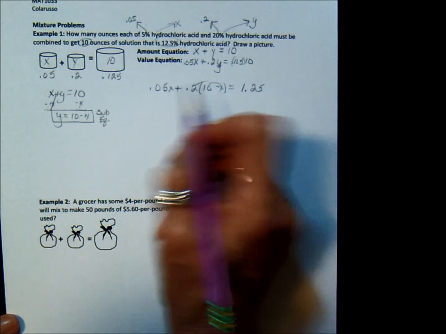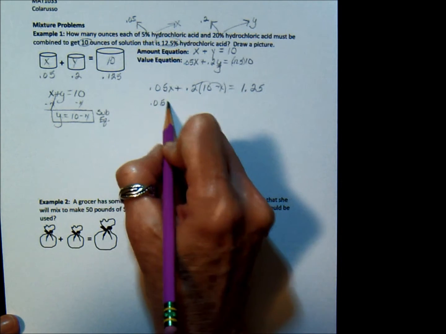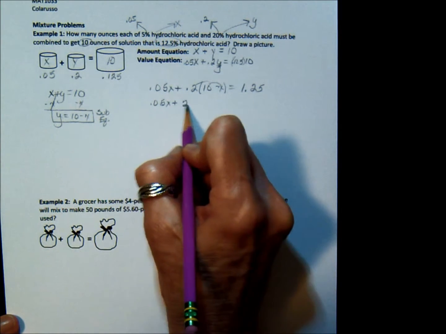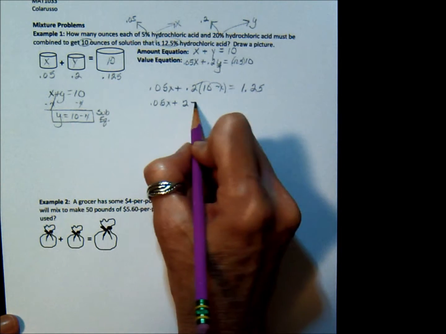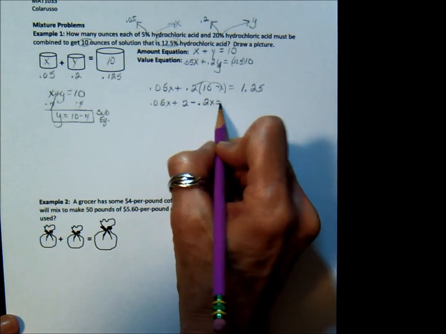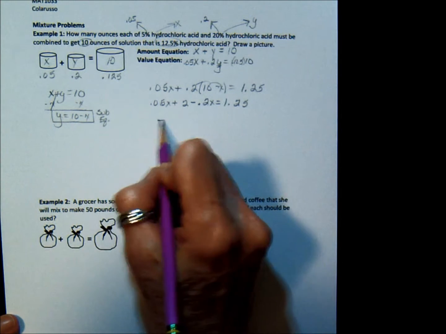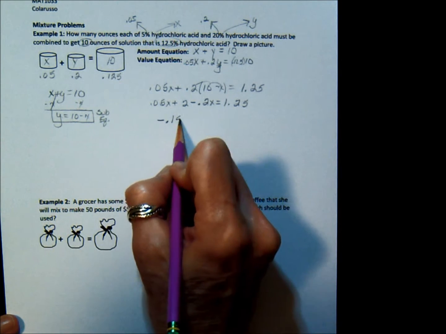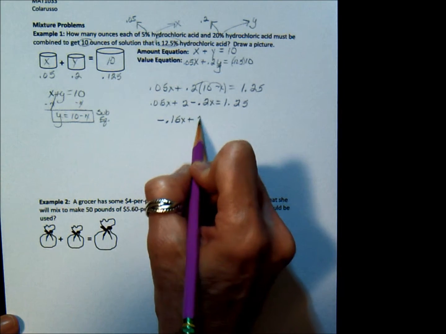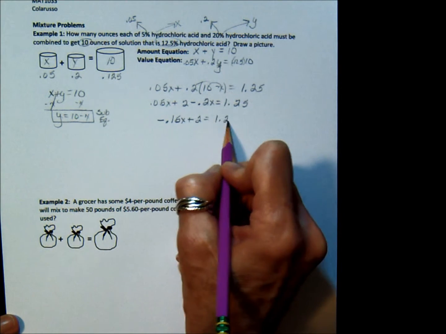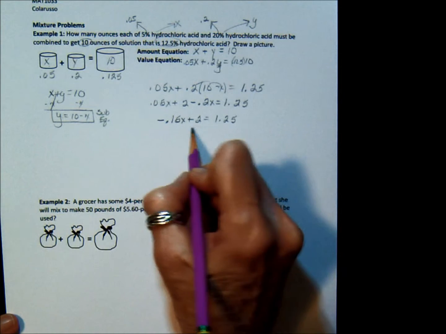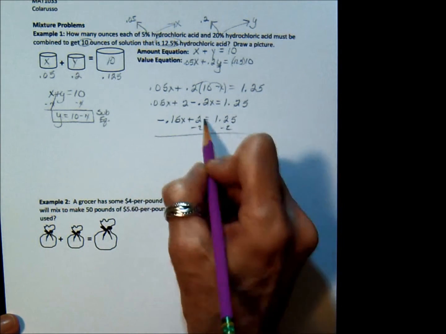Now we distribute: 0.05x plus 2, 0.2 times 10, minus 0.2x equals 1.25. Combine like terms and you get negative 0.15x plus 2 equals 1.25. We're going to subtract a 2 from both sides.